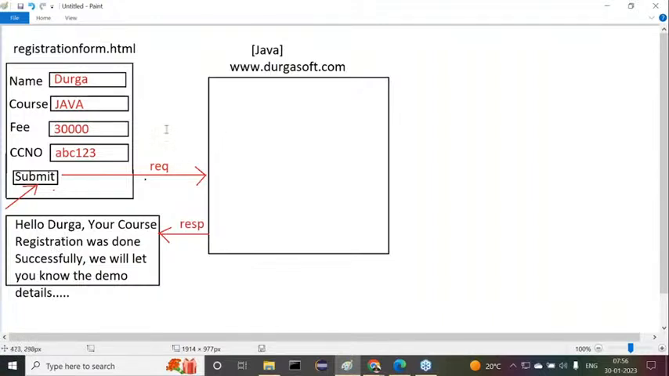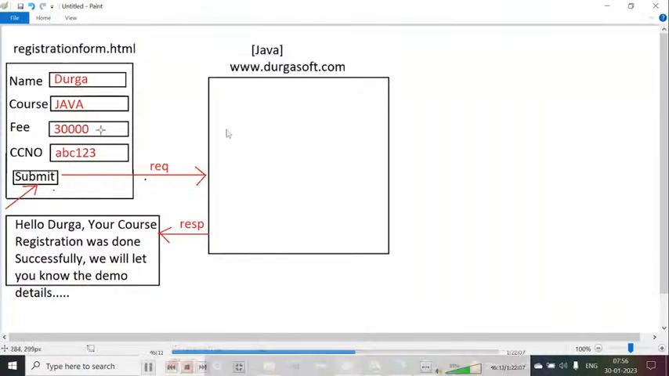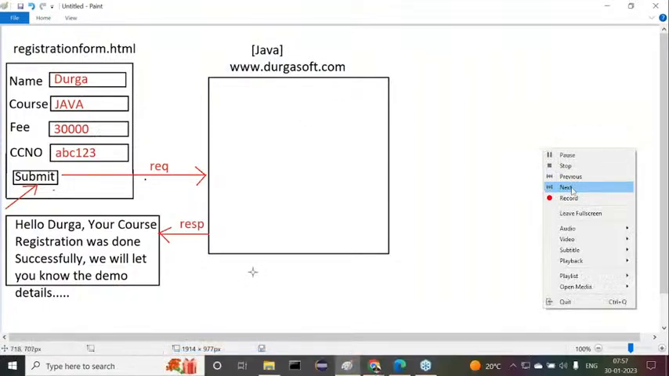Okay. Now let's come to the main point. When we submit a request to durgasoft.com with the data, what does durgasoft.com have to do now? Durgasoft.com has to get the data from the form, and it has its own database there.